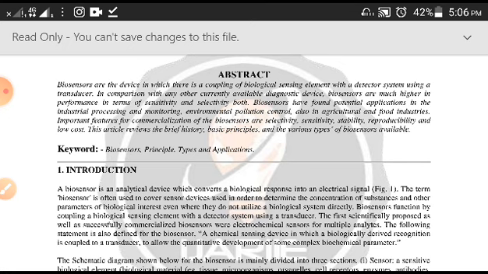So I'll just read you the definition of biosensors. Biosensors are devices in which there is a coupling of a biological sensing element with the detector system using a transducer. In comparison with any other currently available diagnostic devices, biosensors are much higher in performance in terms of sensitivity and selectivity both. So you can find high sensitivity as well as high selectivity. Biosensors have found potential applications in industrial processing and monitoring, environmental pollution control, and also in agriculture and food industries. Later we will see the applications of these biosensors.